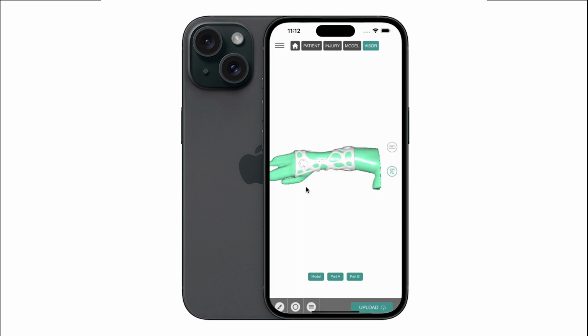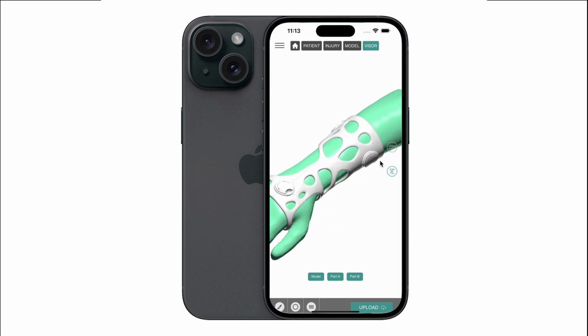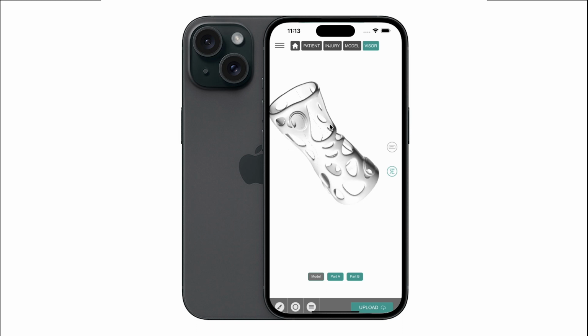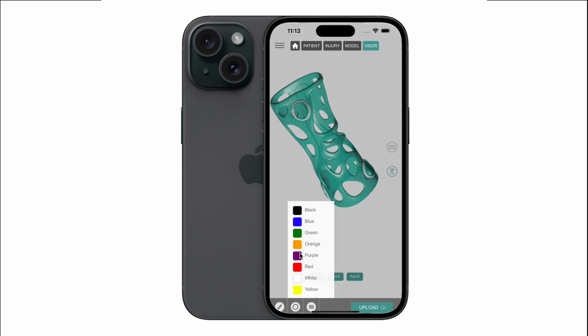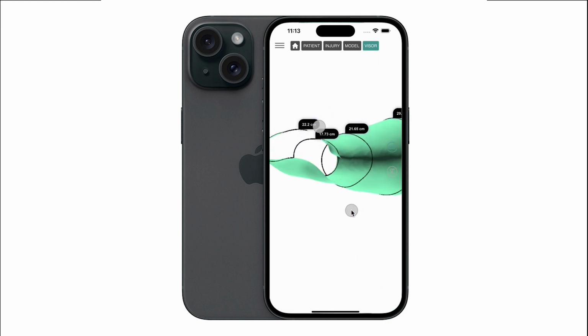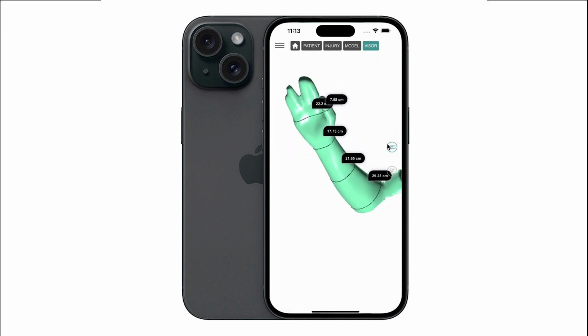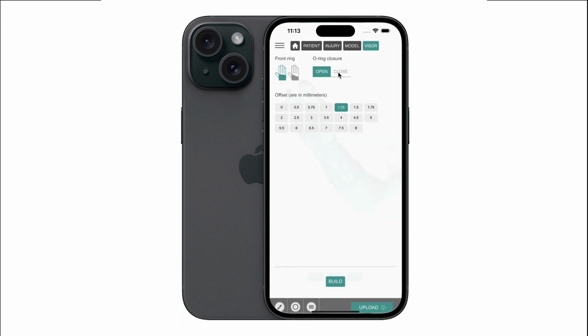Once the new immobilization is generated, you will have finished the process of generating this immobilization based on an old scan. Next, like any other of the generation process, you will be able to touch the colors as well as some parameters. If everything is correct, you will press the upload button, which will upload the file to the cloud, and will allow you to access the immobilization generated through the panel.